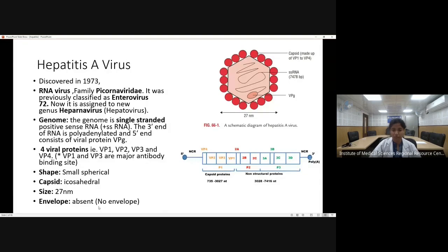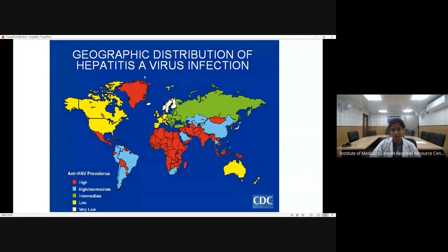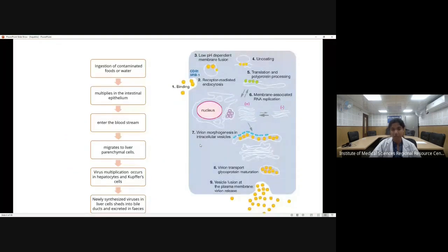The envelope is absent. Now, coming to the geographic distribution, you can see that India has a high prevalence of hepatitis A virus.